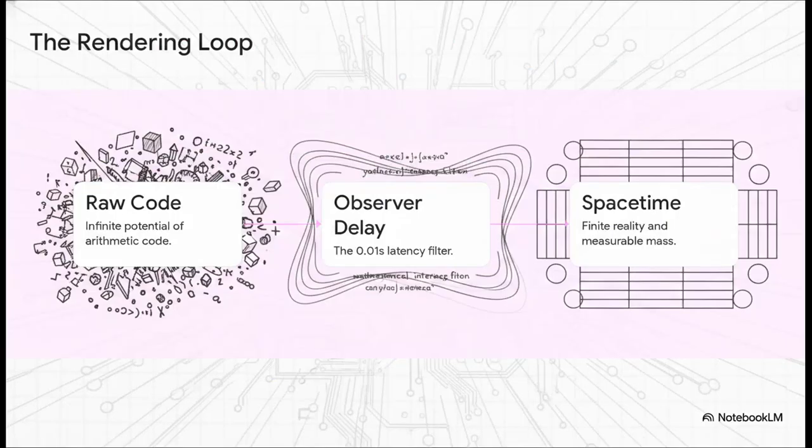Let's break down how this actually builds a stable universe. The latency creates a filter. Because you take a fraction of a second to process an input, the future math is always calculating based on a past observed state. So what happens to those impossible, chaotic, infinite loops? Well, because of this processing delay, they end up destructively interfering with themselves inside the latency buffer. They literally cancel each other out before they ever reach your screen, leaving behind a clean, flat baseline of reality.